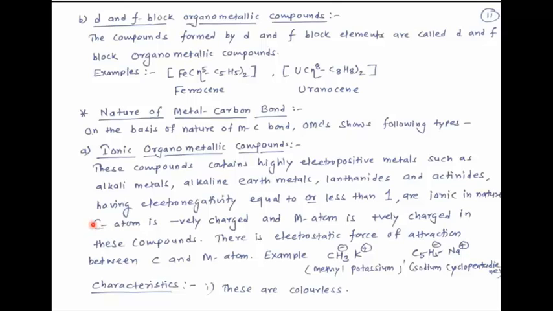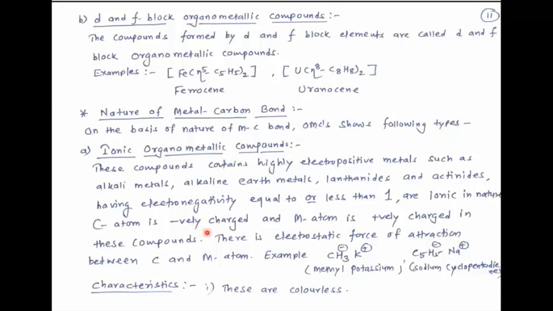So these compounds contain highly electropositive metals such as alkali metals, alkaline earth metals, lanthanides and actinides having electronegativity equal to or less than 1, and hence they are ionic in nature.